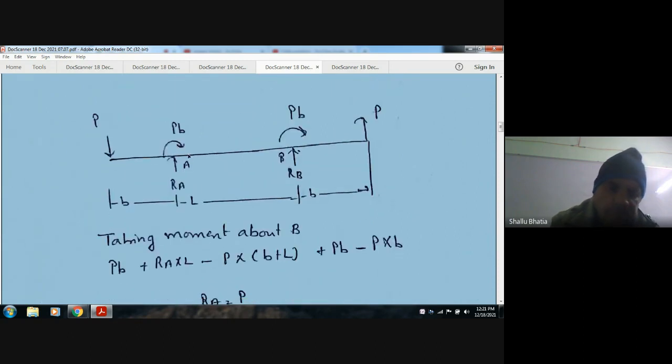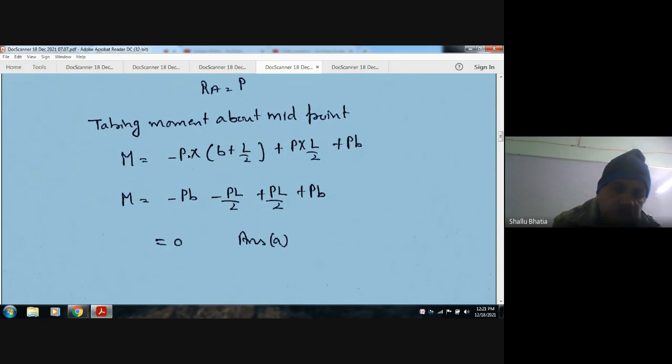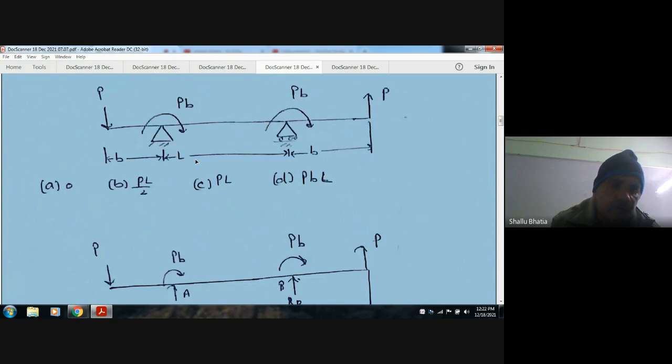So answer is zero, answer A. Moment about the midpoint is 0.